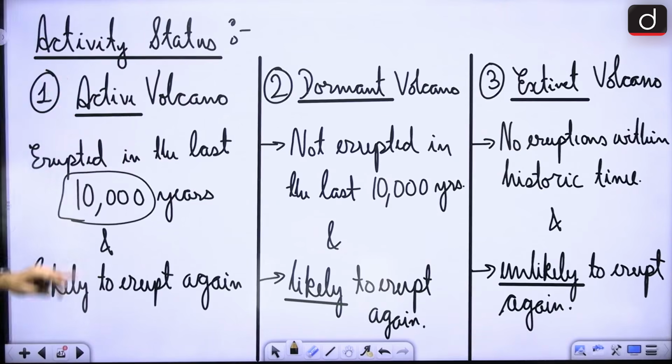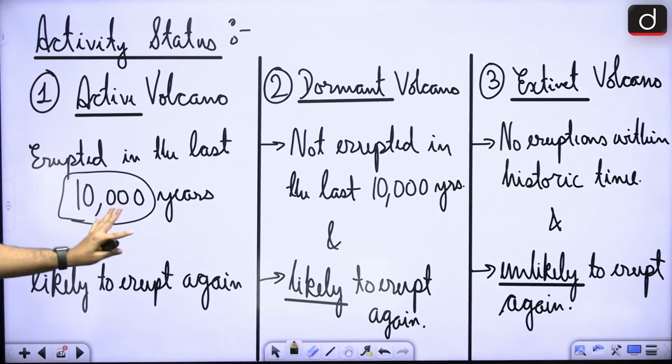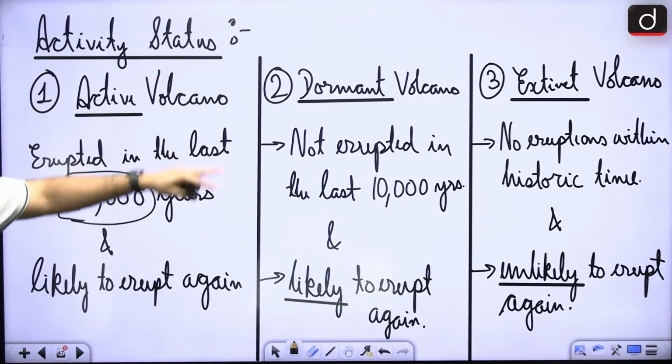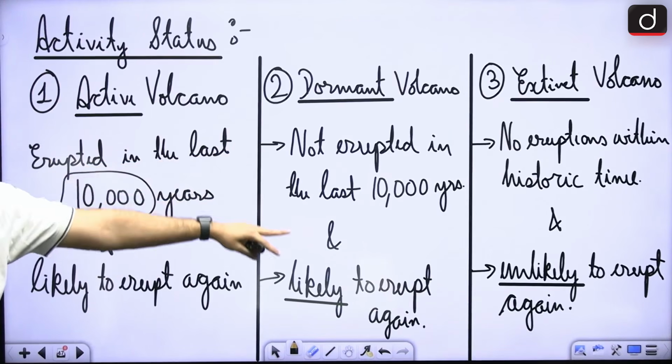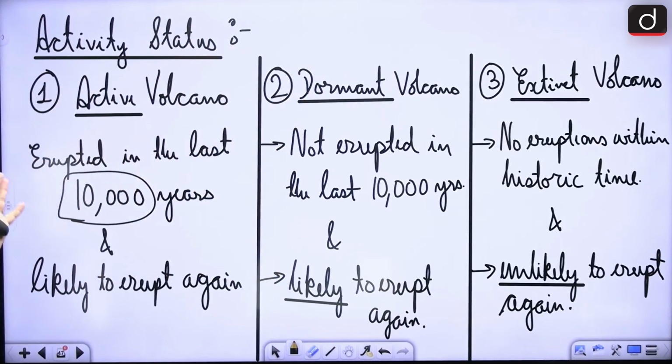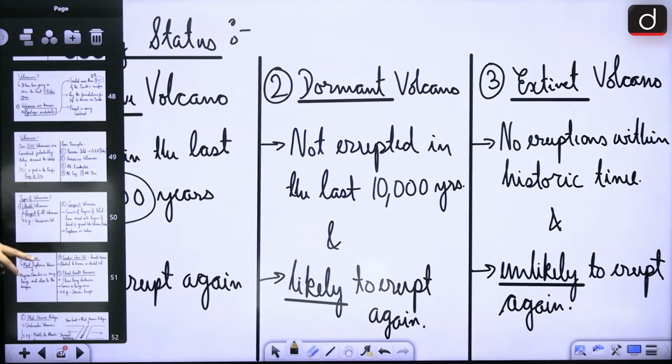With respect to the activity status, active volcanoes are those that have erupted within the last 10,000 years and are likely to erupt again. Dormant volcanoes have not erupted in 10,000 years but are likely to erupt. Extinct volcanoes have not erupted in historic times and are unlikely to erupt because most probably their magma chamber is empty.